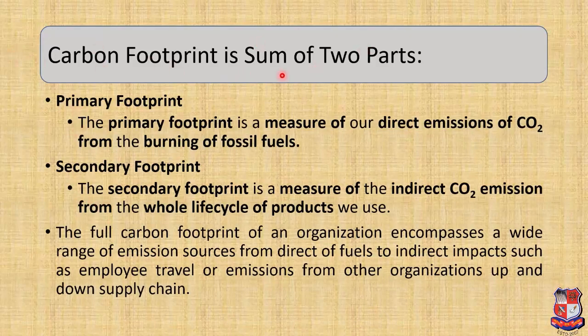Now talking about the parts of the carbon footprint. Carbon footprint has 2 parts. First is primary carbon footprint and second is secondary carbon footprint. Now starting with the first, that is primary carbon footprint. The primary carbon footprint is a measure of our direct emission of CO2 from the burning of fossil fuels, which includes domestic energy consumption and transportation using car, plane. In short, we have direct control of this primary carbon footprint.